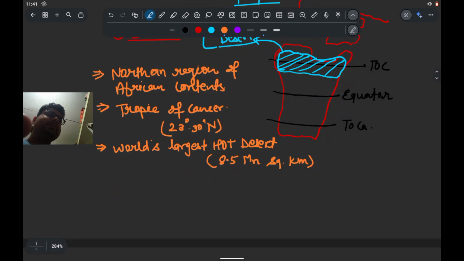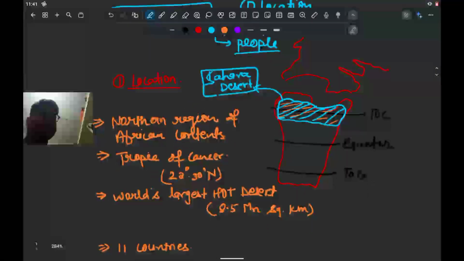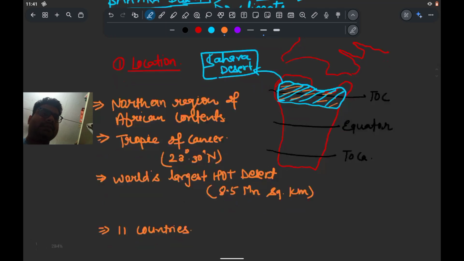So here some of the African countries, as the Africa continent has more than 50 countries, but around 11 countries are present in the Sahara Desert. So we have seen the first topic, that is the location.